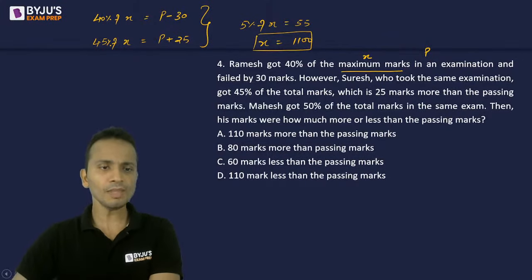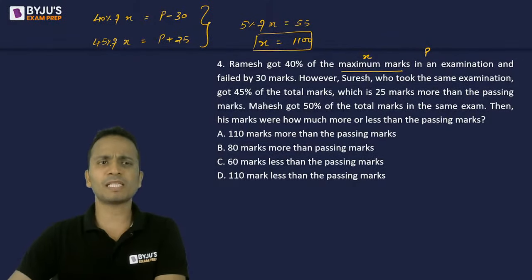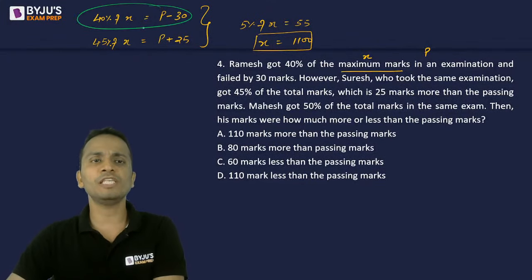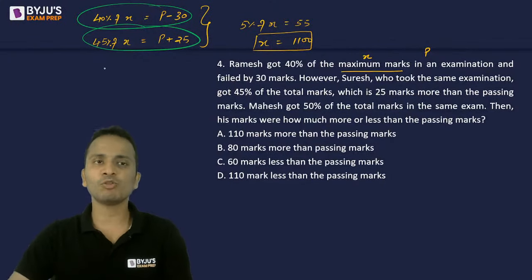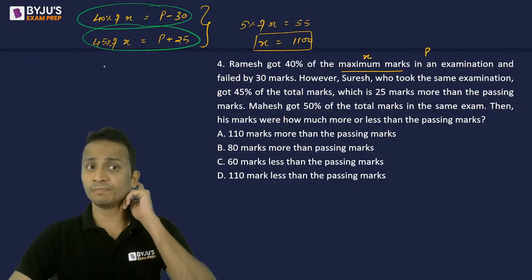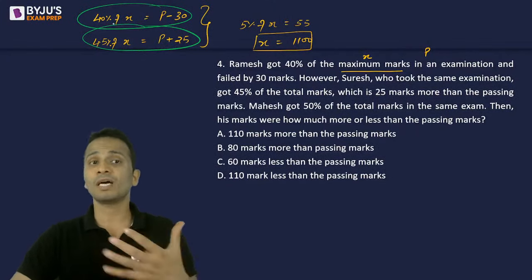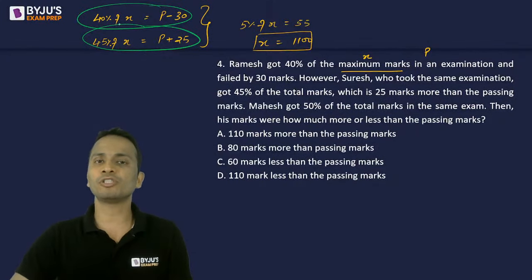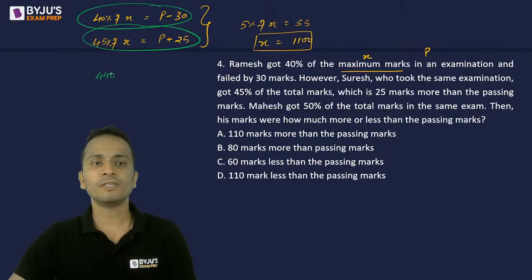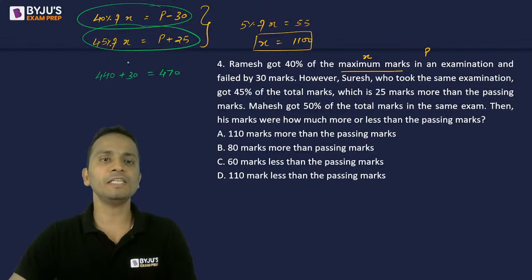Now that I know the maximum marks, using any one of these two equations, I can find out the value of passing marks. So passing marks will be 40% of maximum marks plus 30. So 40% will be 440 plus 30, that is 470, is equal to the passing marks.